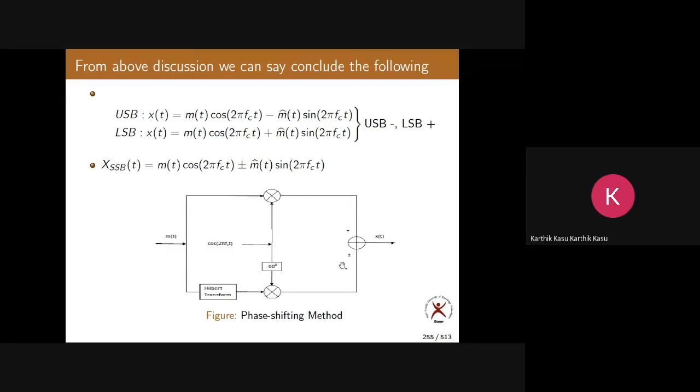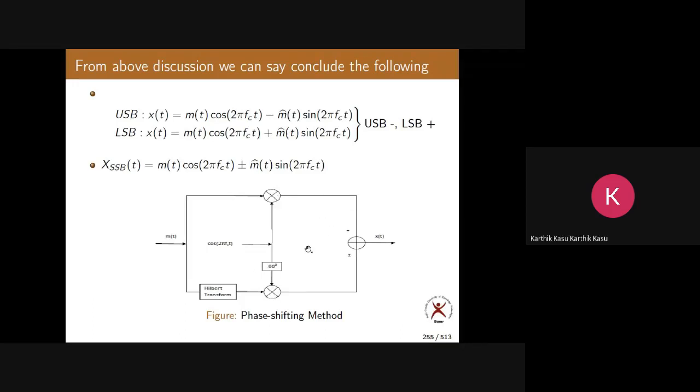Now here we have plus or minus. If you use plus, you get SSB having lower sideband. If you use minus here, you get SSB having upper sideband. So this is another method of generation of SSB. Anyway, no method is easy. It is also very difficult. Why? Because the generation of the Hilbert transform is very difficult, and multiplication is also very difficult. So SSB generation is difficult.